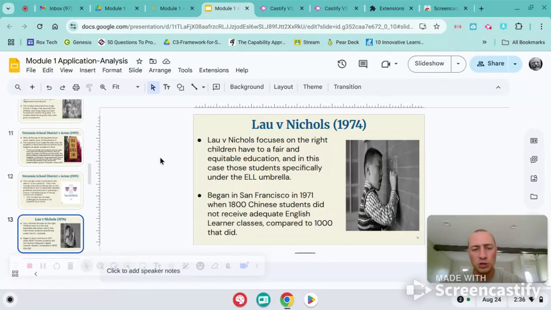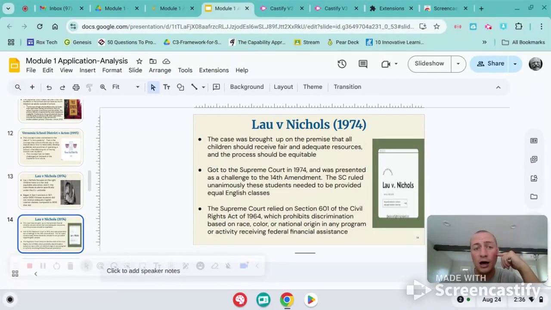The next one we're going to talk about is Lau versus Nichols. That's 1974. This is all about ELL, and it began in 1971 when 1,800 Chinese students did not receive ELL classes compared to 1,000 that did. It was brought all the way to the Supreme Court, and it was ruled unanimously that every single student must have the same educational rights. So they base it off the 1964 Civil Rights Act.